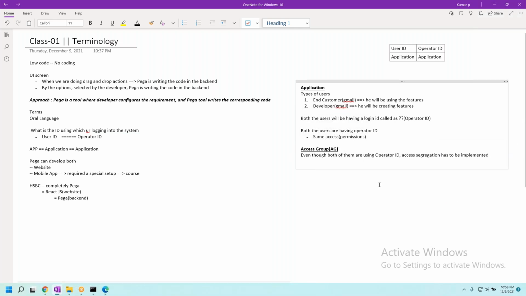In your own words, no problem. Nothing is wrong, nothing is right. What is the definition of access group? Come on. Access group is used to set the access segregation, sir, in the Pega tool.